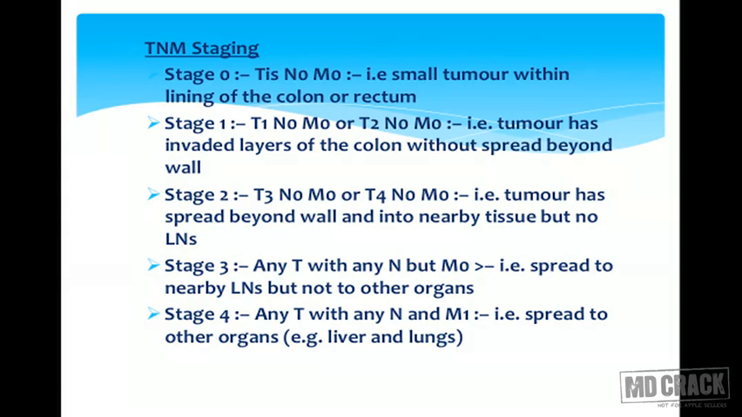Stage 1 is T1 N0 M0 or T2 N0 M0. The tumor has invaded layers of the colon without spread beyond the wall. Stage 2 will be T3 N0 M0 or T4 N0 M0. The tumor has spread beyond the wall into the nearby tissue but not to lymph nodes. In stage 3, any T, any N but M0, that means spread is to nearby lymph nodes but not to other organs. Stage 4 will be any T, any N and M1, that is spread to other organs.